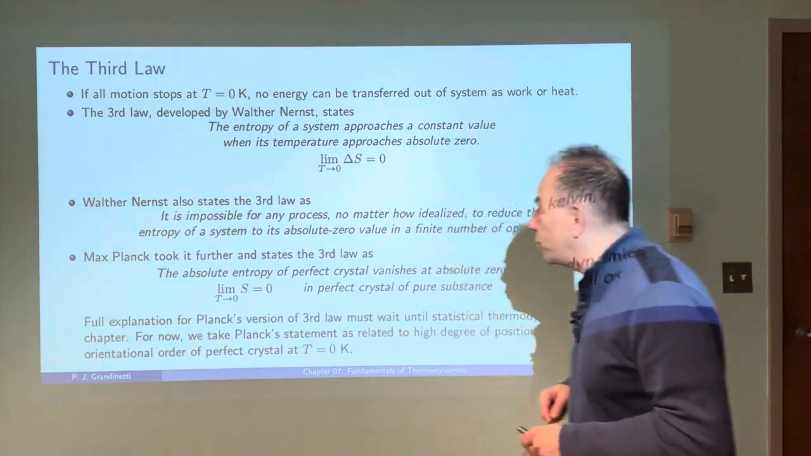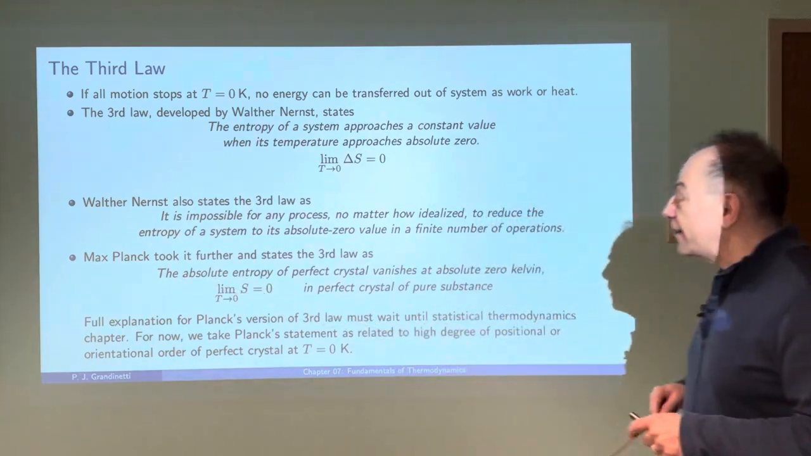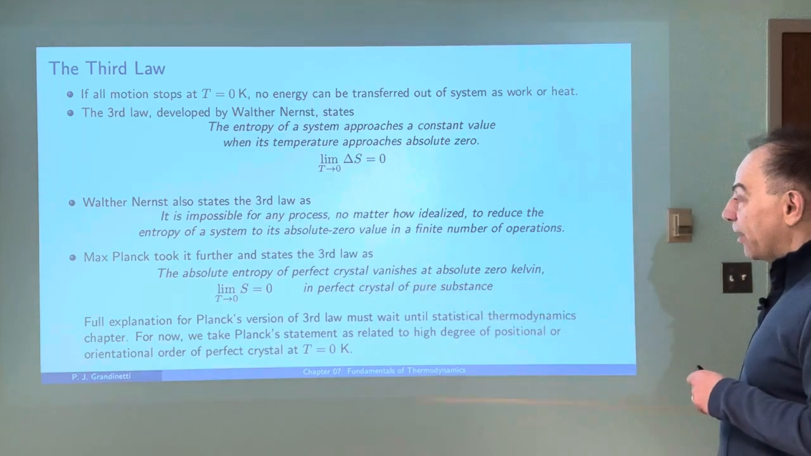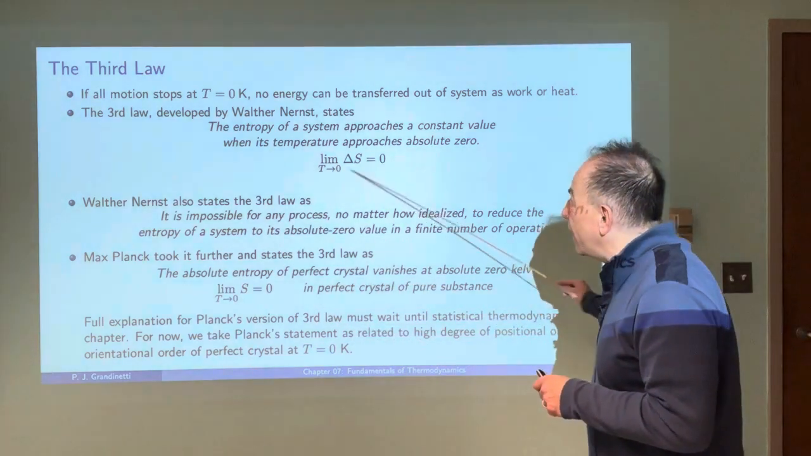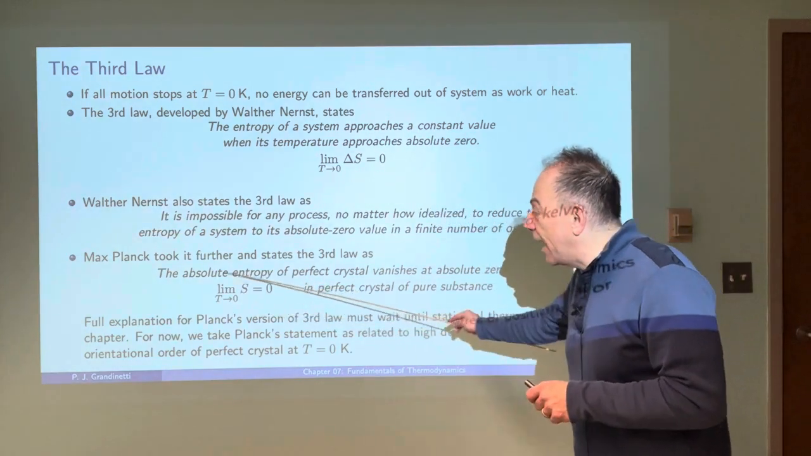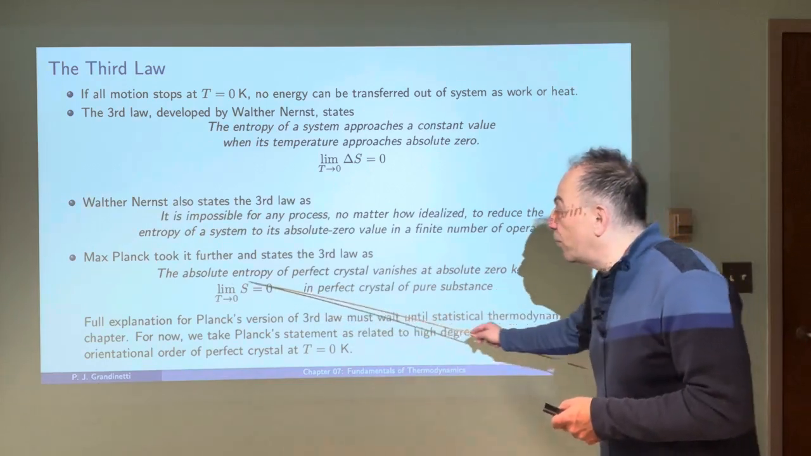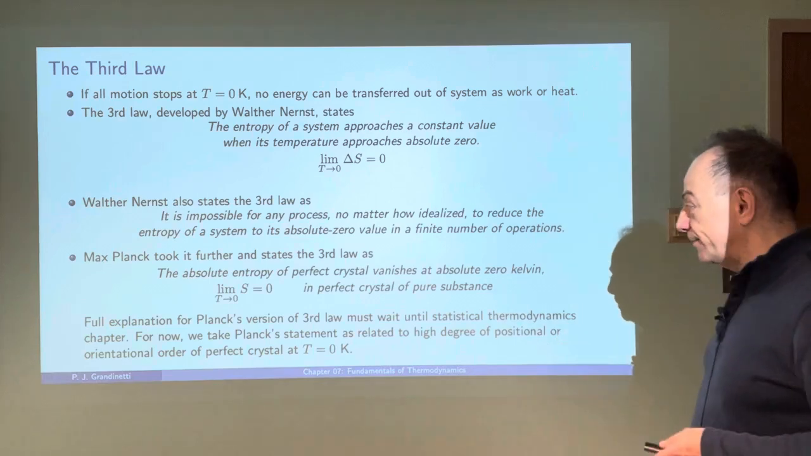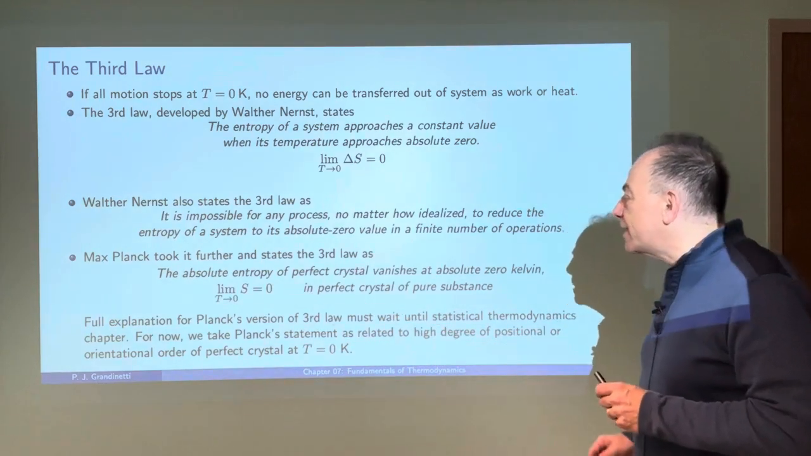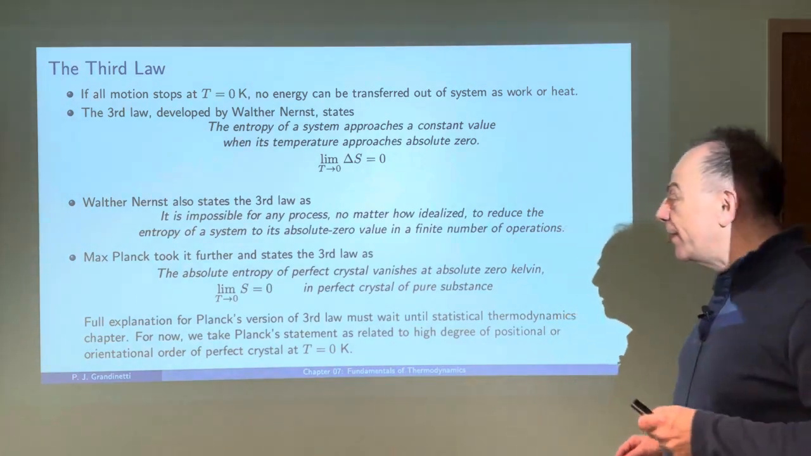Max Planck actually took it one step further, and he stated the third law this way. He said that the absolute entropy of a perfect crystal vanishes at absolute 0 Kelvin. So instead of defining that the change in entropy goes to zero, Max Planck said that the absolute entropy of a pure substance in its pure crystalline form is going to be zero at 0 Kelvin. And to get into a full explanation of why Planck came up with this definition of the third law would require us to go into statistical thermodynamics, which we'll talk about in the next chapter.